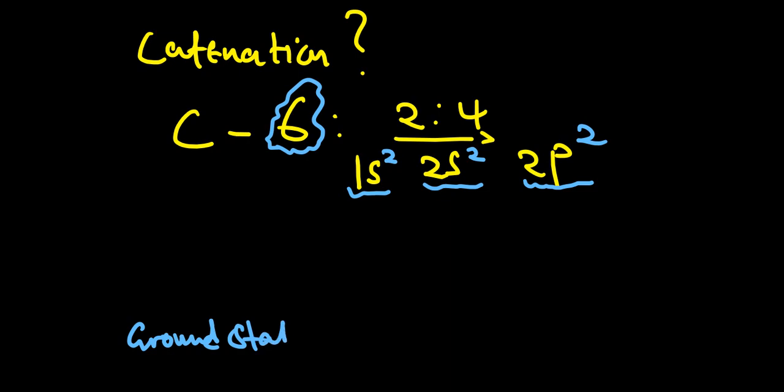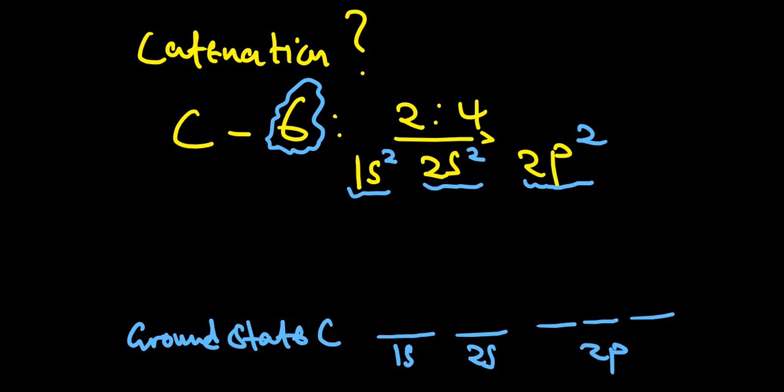Carbon in its ground state has the following arrangement of electrons in these orbitals. We have the first orbital, which is the 1s, then the second orbital, the 2s, and then the third orbital that has 3 suborbitals, which is the 2p orbital.